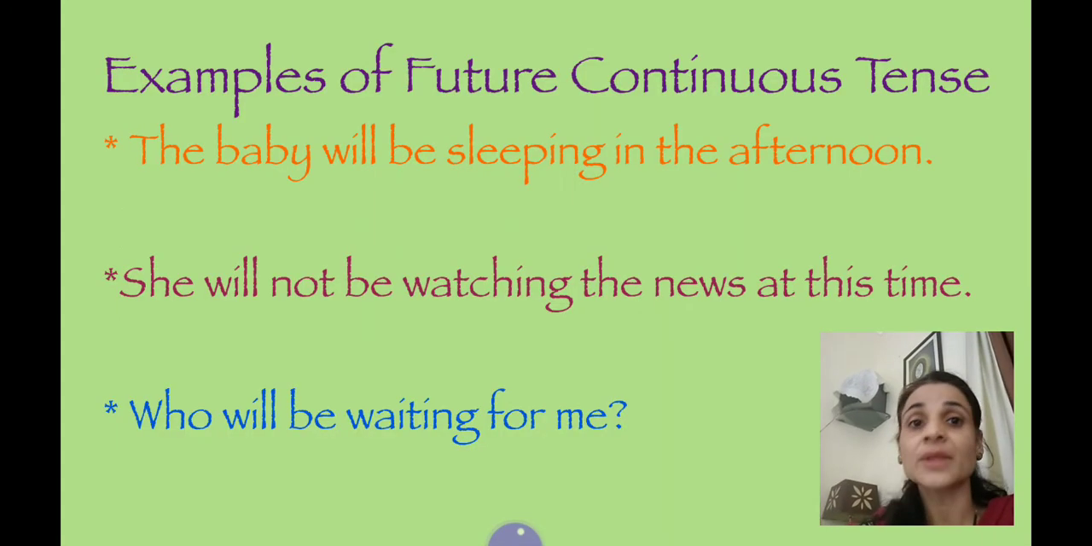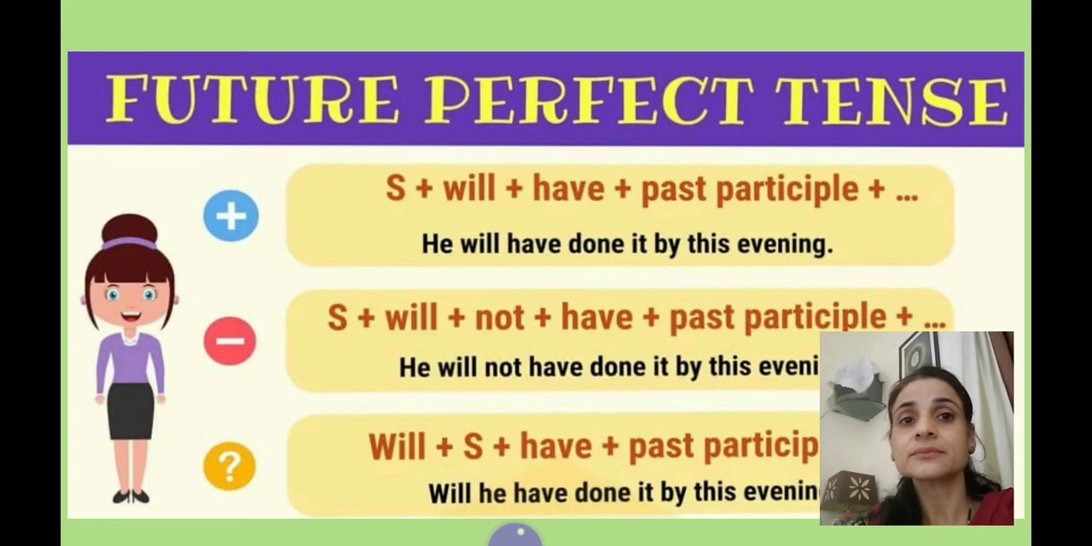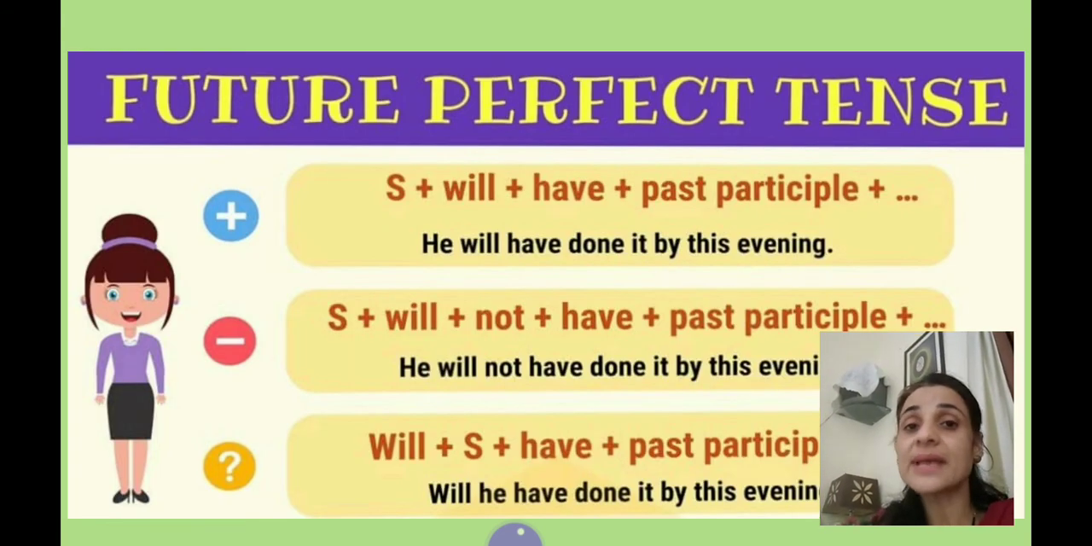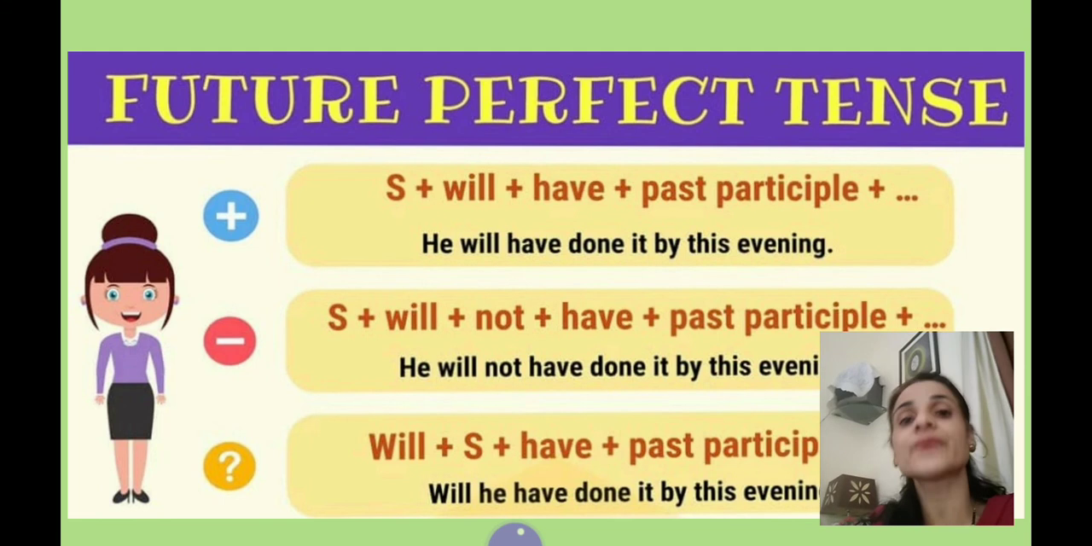Now, let's have some more example of future continuous tense. The baby will be sleeping in the afternoon. She'll not be watching this news at this time. Who will be waiting for me? Next sentence, children. Next tense is future perfect tense.